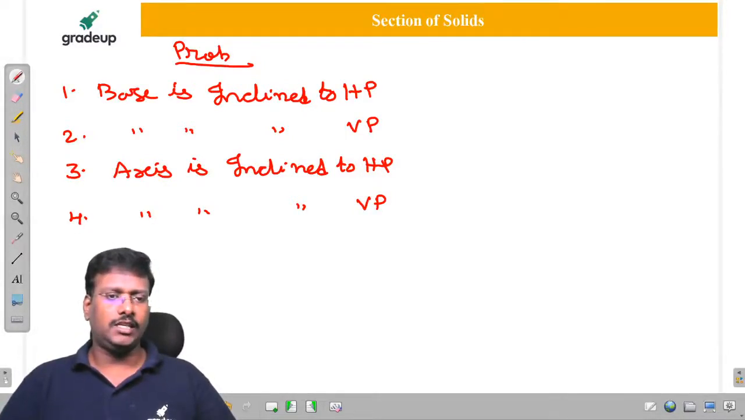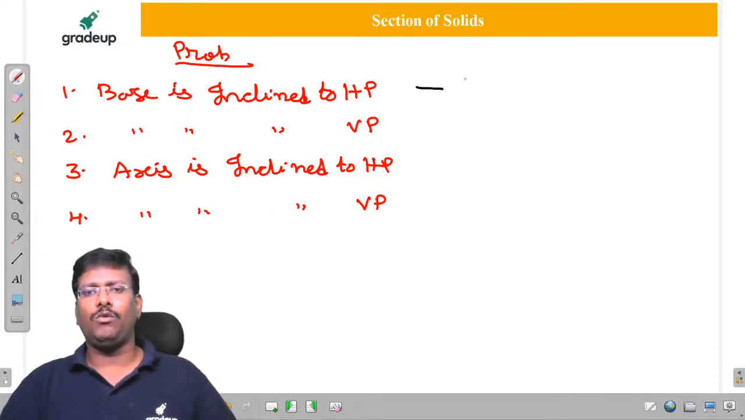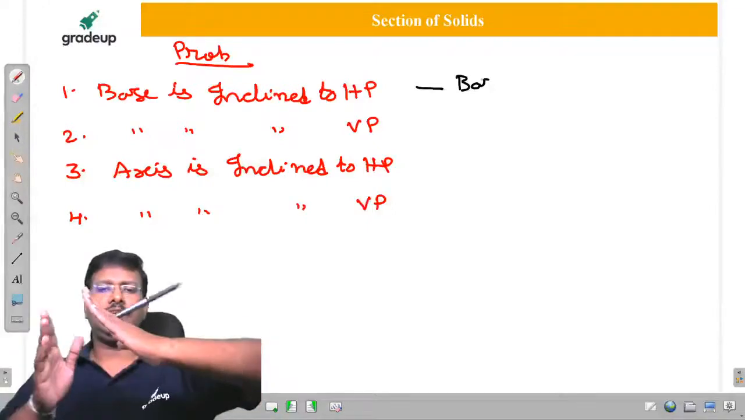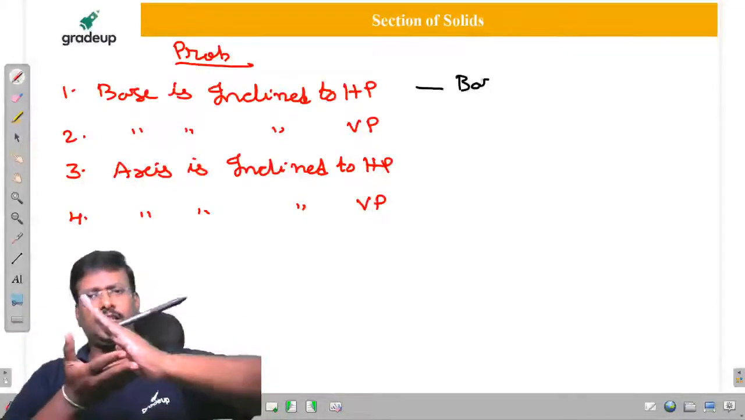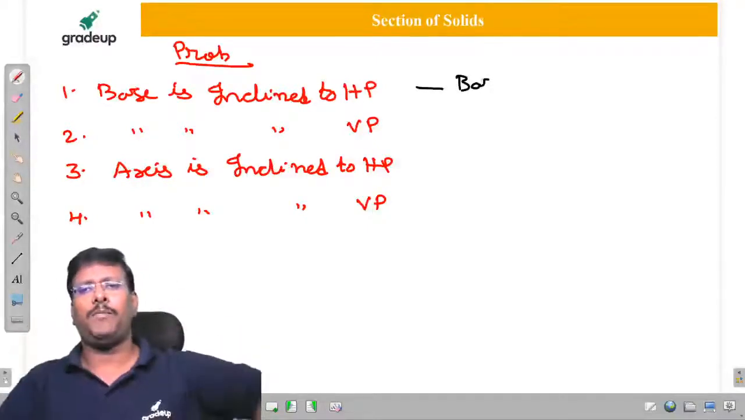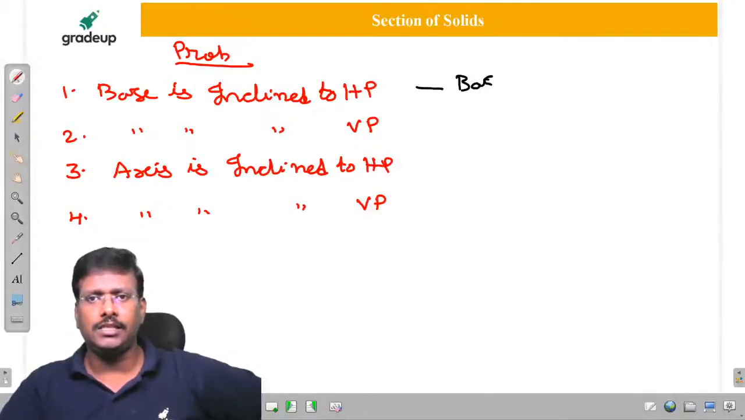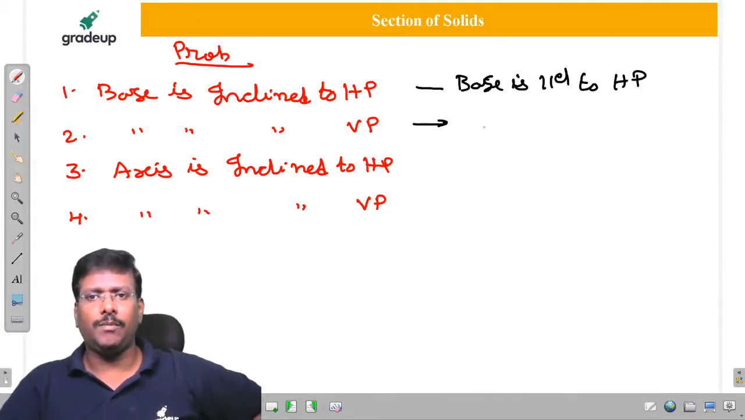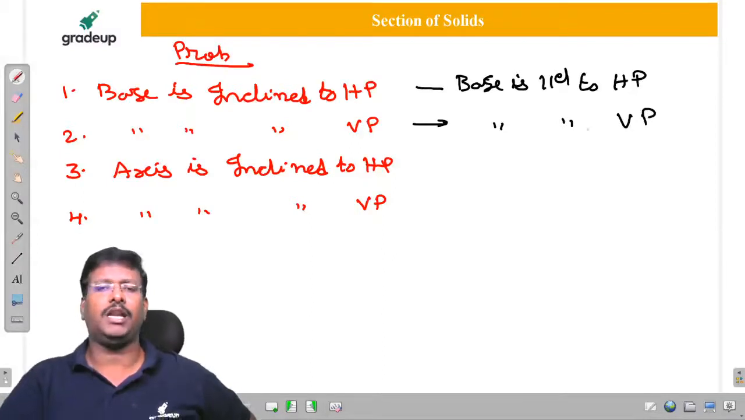So in the first case, you know that we have to consider the base. Simple, sir. If the base is inclined, it means surface inclination is given, so we have to consider it parallel first. So base is parallel to HP, we have to consider. Sir, if the base is inclined to VP, it means base is parallel to VP.